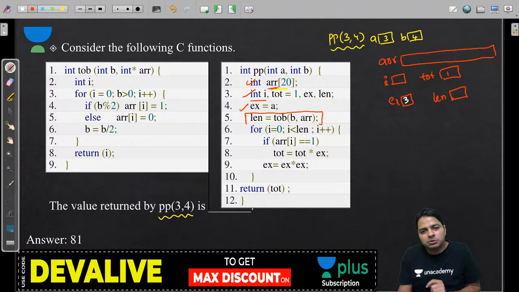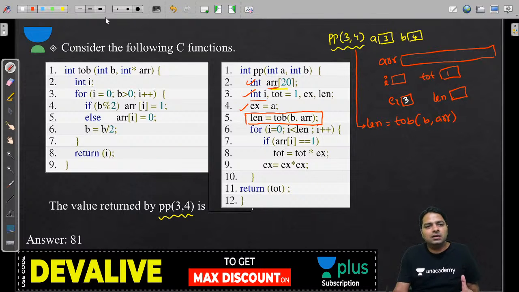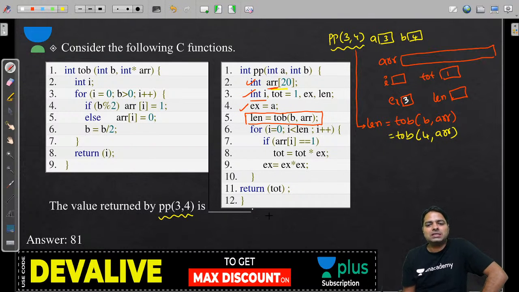Now this statement takes time to understand. Length is equal to whatever you are going to get, that depends on another function TOB of b comma array. So when you call this function the first time, len is equal to TOB of b comma array, what happens here? TOB of b is 4 and array, you are giving the address of this array to that pointer, which is the formal parameter. So now you must execute the TOB statement. So TOB, another function call where you have 4 comma ARR, the address of the first element of ARR.